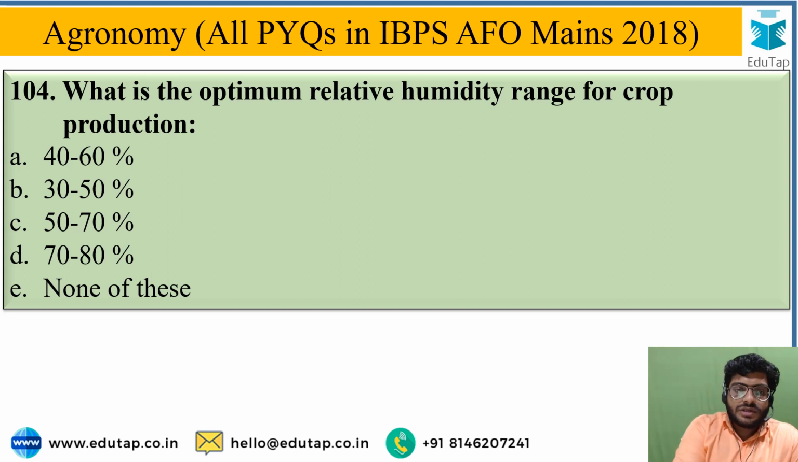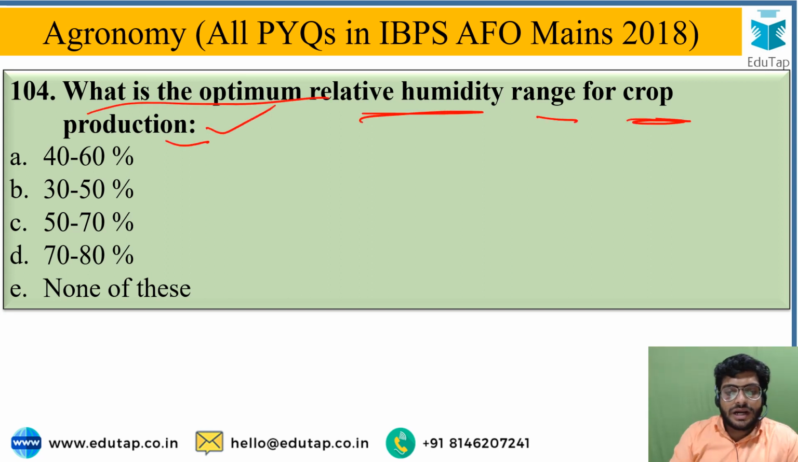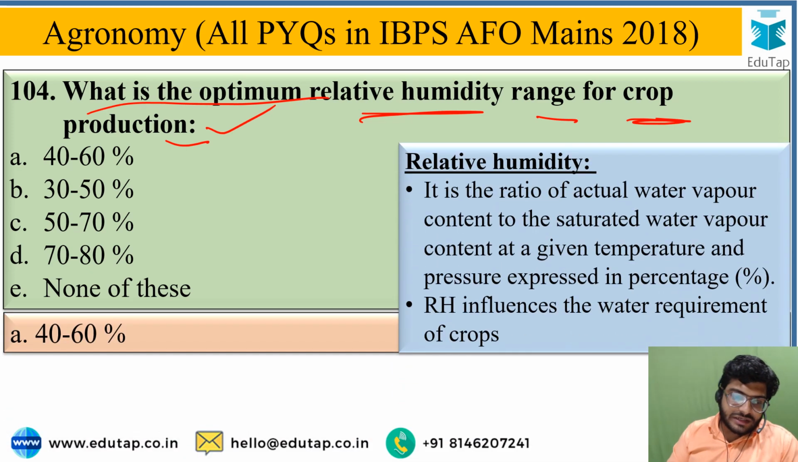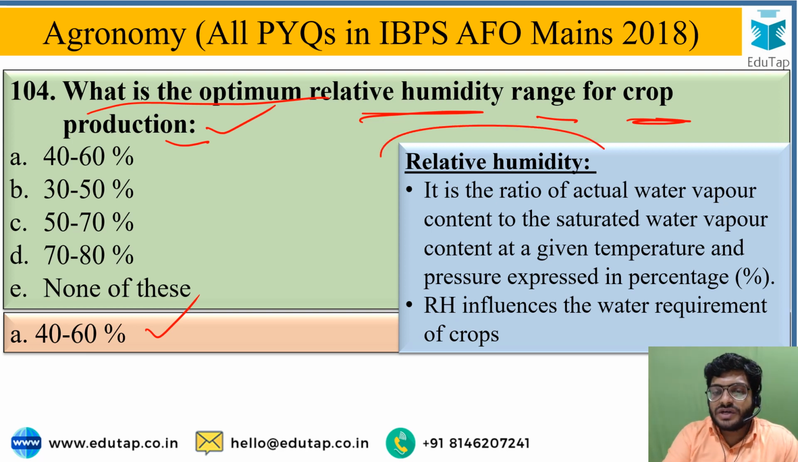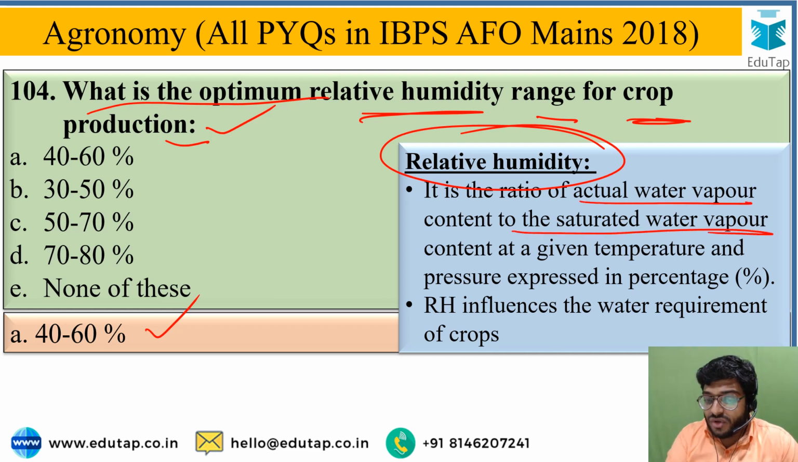Next question is, what is the optimum relative humidity range for crop production? You have to identify the ideal relative humidity range from the given options, and the correct answer is option A, that is 40 to 60%. And what is relative humidity? It is the ratio of actual water vapor content to the saturated water vapor content at a given temperature and pressure, expressed in percentage.